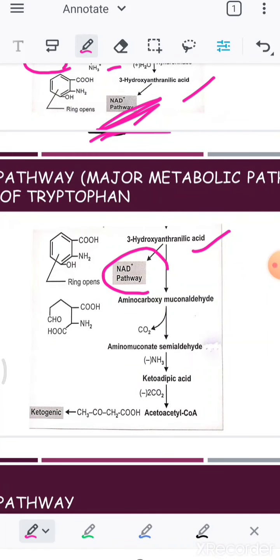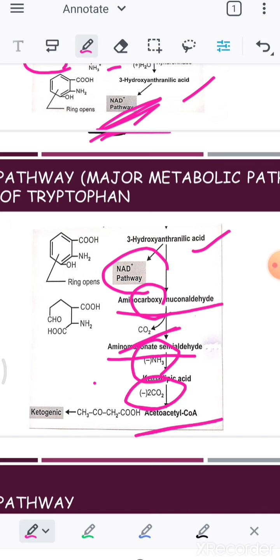That is a separate step. It is going to be converted into aminocarboxymuconic semialdehyde, and from there one carboxy group is removed as carbon dioxide, and that forms aminomuconate semialdehyde. Again an amine group is also removed, then it forms ketoadipic acid. From here 2 carbon dioxide are going to be removed, then it forms acetoacetyl CoA, that will enter into the ketogenic cycle.